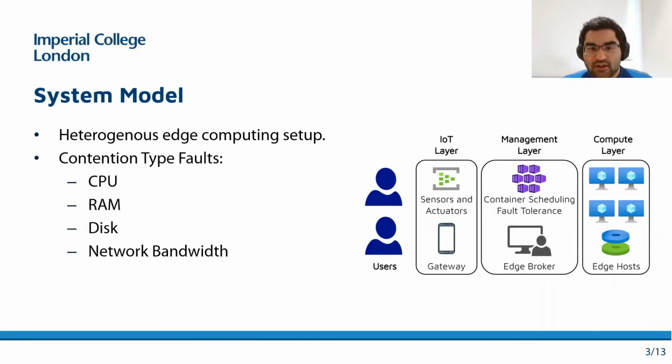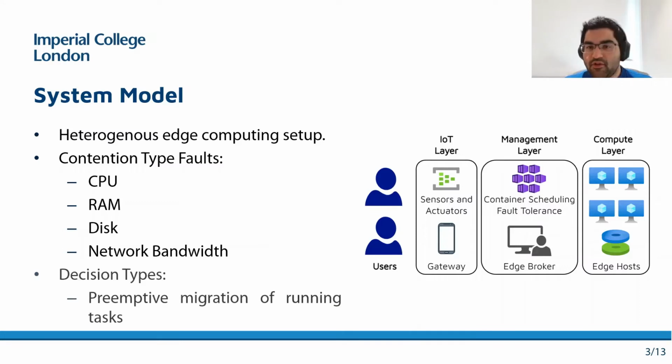We consider system contention type faults of resource utilization metrics such as CPU, RAM, disk, and network bandwidth. And to proactively prevent faults in a future interval of the system, we take preemptive container migration decisions over the active tasks in the system. Finally, we formulate our problem as a discrete time control setting where we periodically take preemptive migration decisions, say every 5 minutes, to avoid faults in a future system state. We call these time periods scheduling intervals in the rest of the presentation.